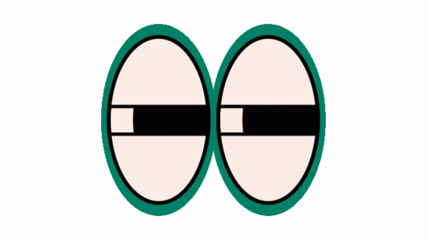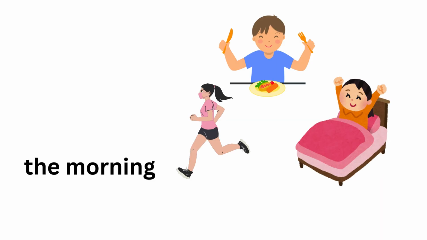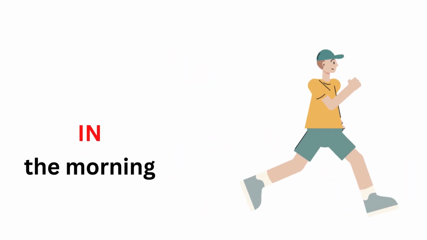Okay, now move forward. When we talk about the parts of the day, we use the preposition "in." Let me make it clear with some examples. Morning, afternoon, evening and night are the parts of the day. So we normally say in the morning, in the early morning. For example, wake up in the morning, jogging in the morning.